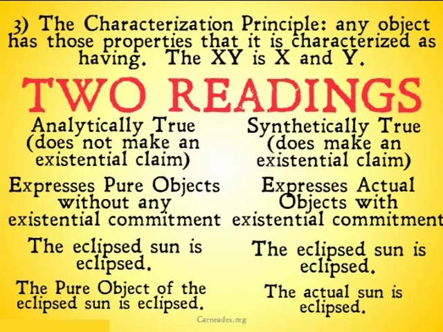When Meinong uses the characterization principle, and he makes this very clear, he's talking about the analytically true version, not the synthetically true version. So, to use the xy is x and y, you are only talking about something that does not exist, or does not have being, at least. That does not make an existential claim. If you are using the characterization principle at all, you're already talking about something that doesn't make an existential claim. If you try to use it in the synthetic sense that does make an existential claim, you're not using the characterization principle, and your claim is not going to be supported by Meinong's theories.